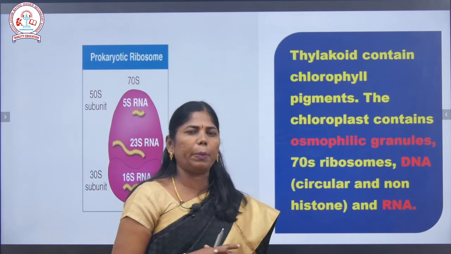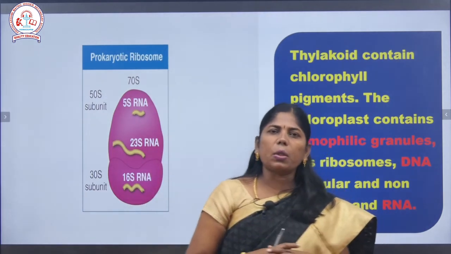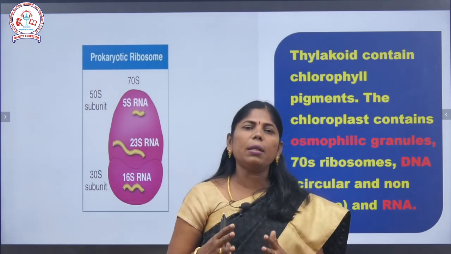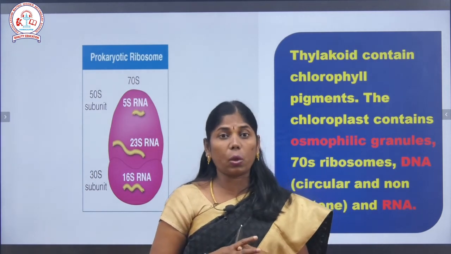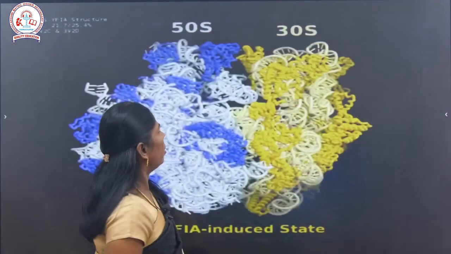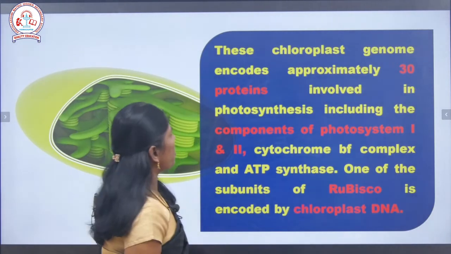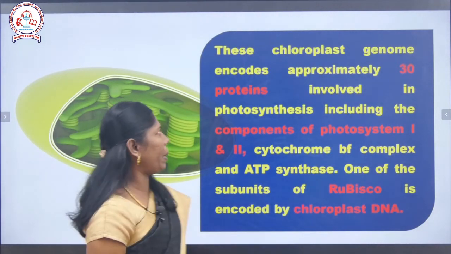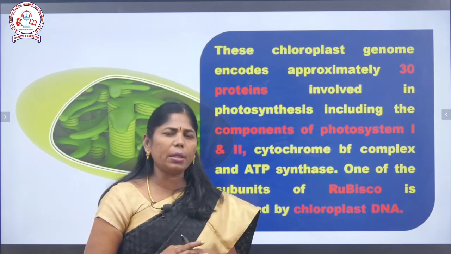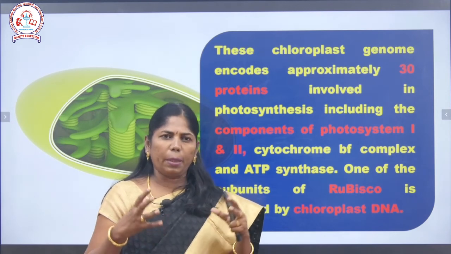Histones are present in the nucleus, where the DNA with histones is found. Here, circular DNA with non-histones is present. This is the structure of ribosomes. The chloroplast genome encodes approximately 30 proteins, and it has many photosynthetic pigments.